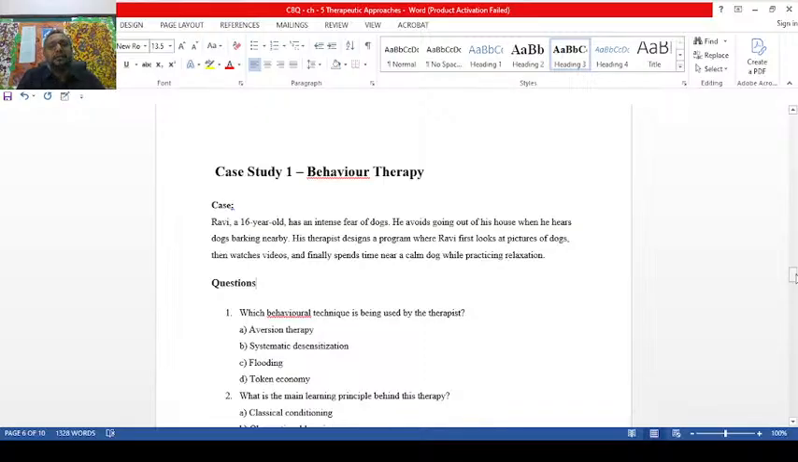Ravi, a 16-year-old, has an intense fear of dogs. He avoids going out of his house when he hears dogs barking nearby. His therapist designs a program where Ravi first looks at pictures of dogs, then watches videos, and finally spends time near a calm dog while practicing relaxation.